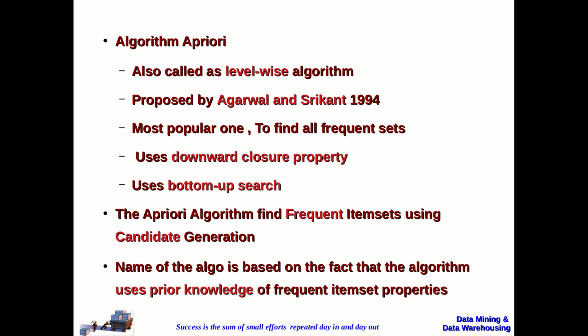So the candidates are the probable frequent item sets which will be generated from the previous frequent item sets. So the name of the algorithm is based on the fact that the algorithm uses prior knowledge of frequent item set properties. That is why we call it as a priori algorithm.